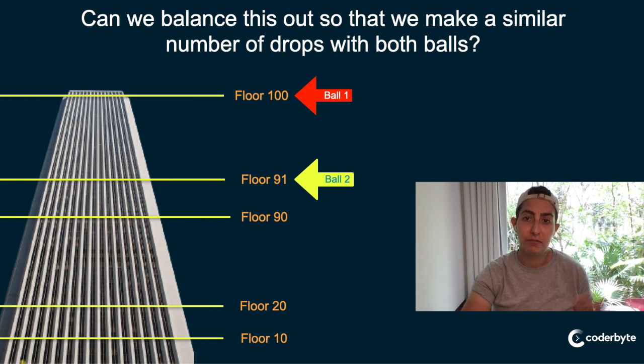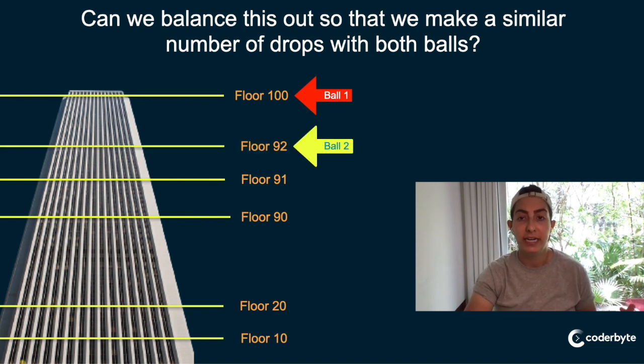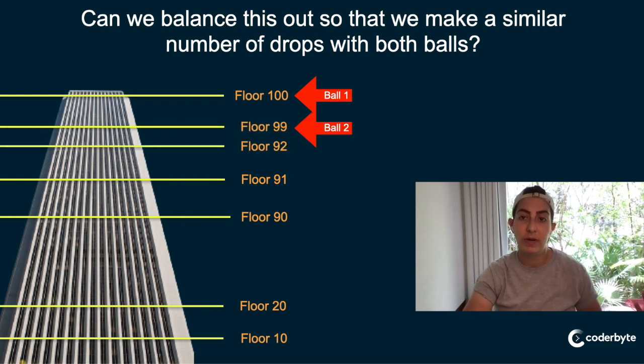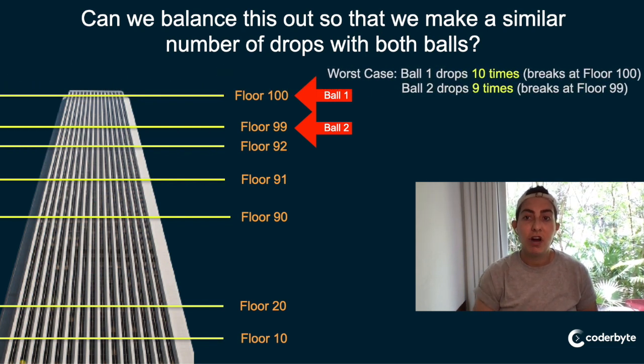And then we drop from 90 to 100 with that second ball, 91, 92, all the way up to 99, right? Because this is our worst case. So we dropped the first ball 10 times, right? We've divided it into 10. And we've dropped the second ball 9 times. So that's for a total of 19 times. That's way better than anything we've gotten so far. So I think we're on the right track, right?